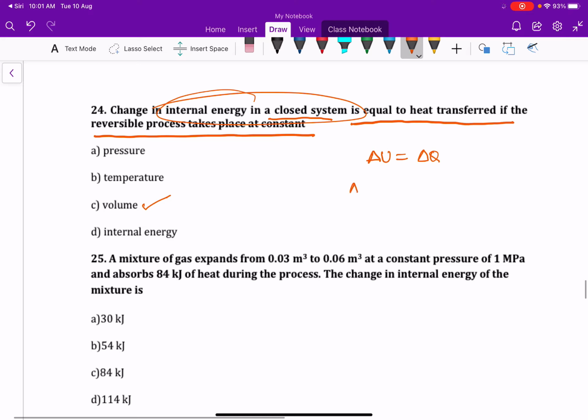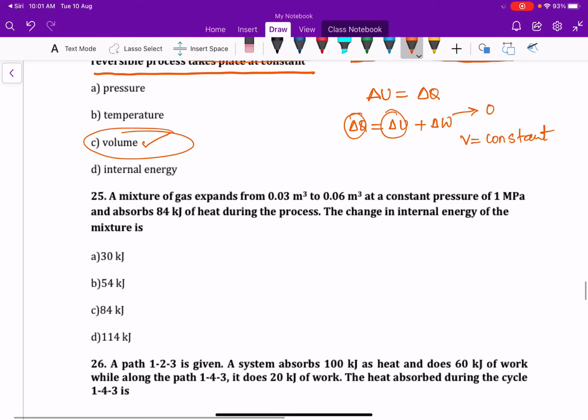As per the first law of thermodynamics, dQ is equal to dU plus dW. In order to make dQ equal to dU, dW must be equal to 0. That means work done is equal to 0 in a constant volume process, that is, in an isochoric process. So this is the correct answer for this question.